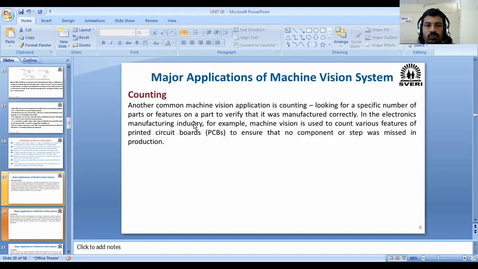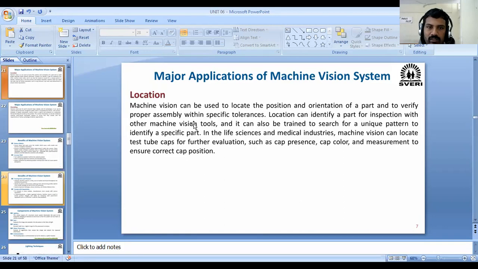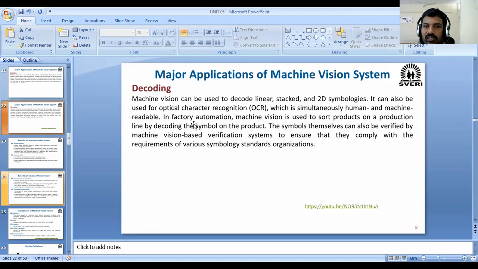In this case we need machine vision. Manually also we can count, but if it is mass production, then it is very difficult to measure with the help of humans. In that case we need such techniques. Again, to find the location of any components in robotics, we need this machine vision. And decoding, we have seen last time.